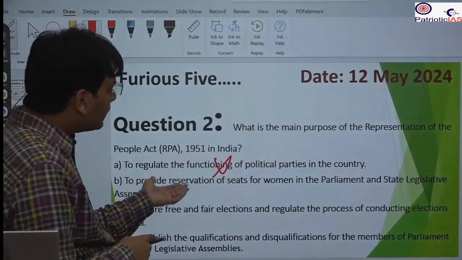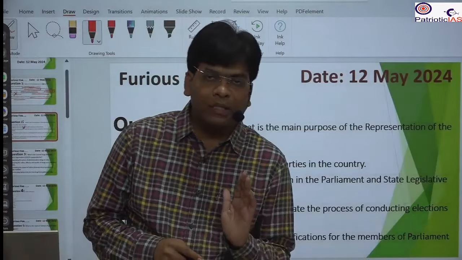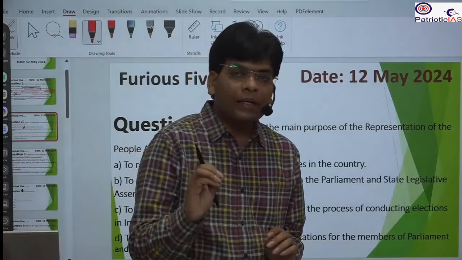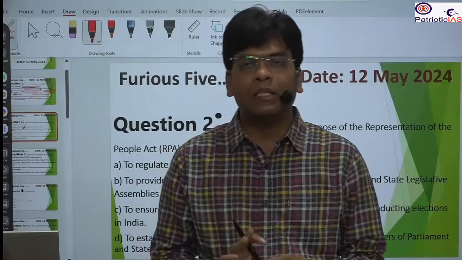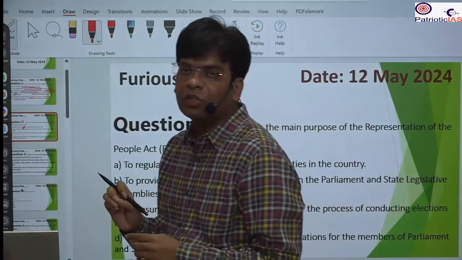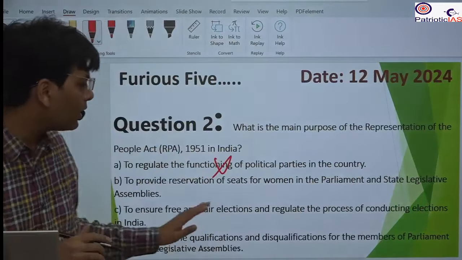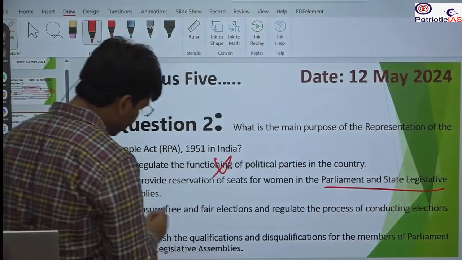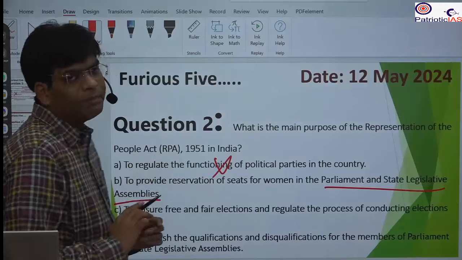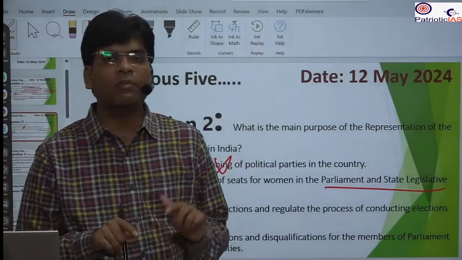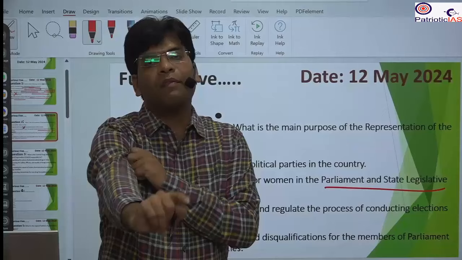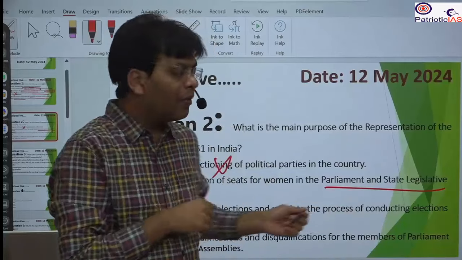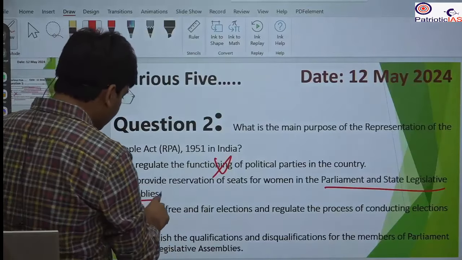No, the reservation in Parliament, we now know, is by the Constitution itself. Recently we saw the constitutional amendment act that brought reservation for women into Parliament and the state assemblies, and it is still not implemented for this election. It will be implemented after the new census comes, and on the basis of that data. So B is not correct.